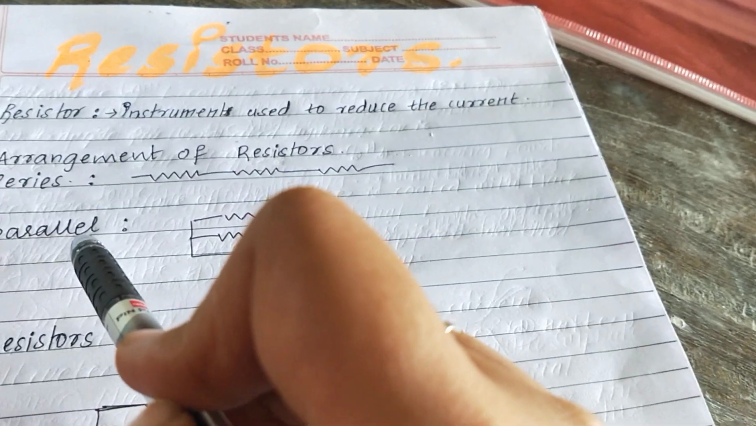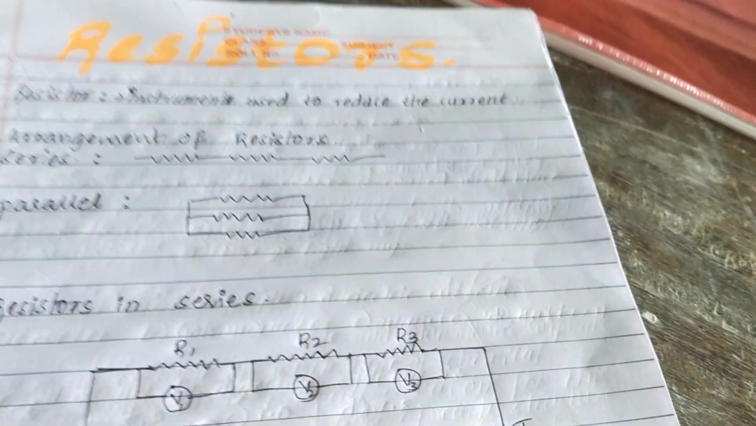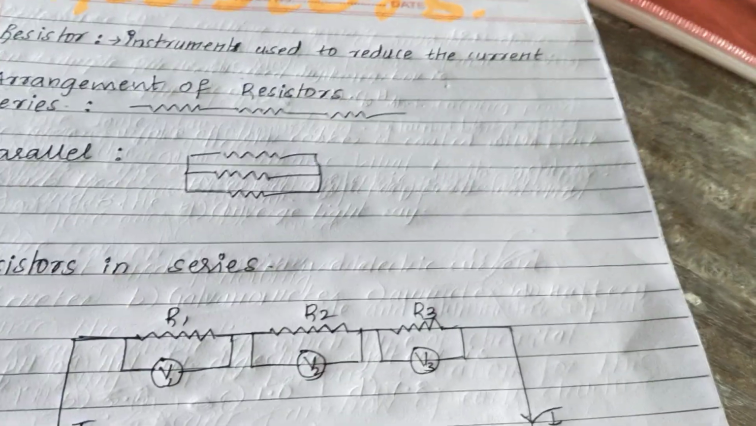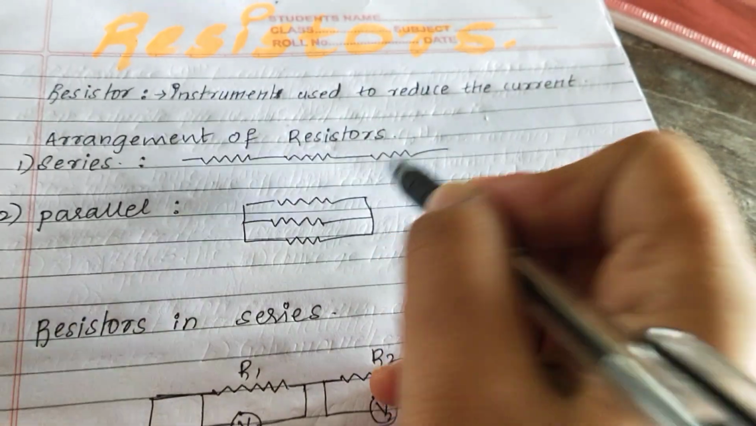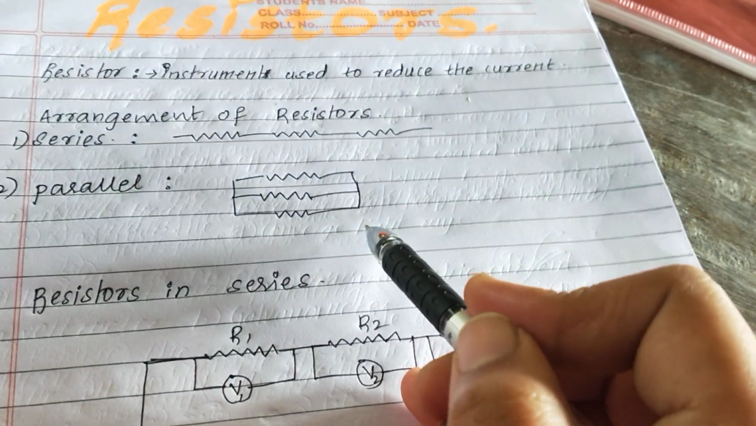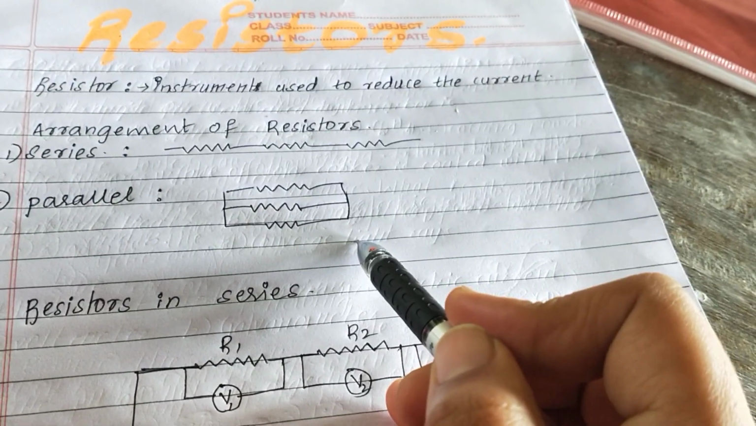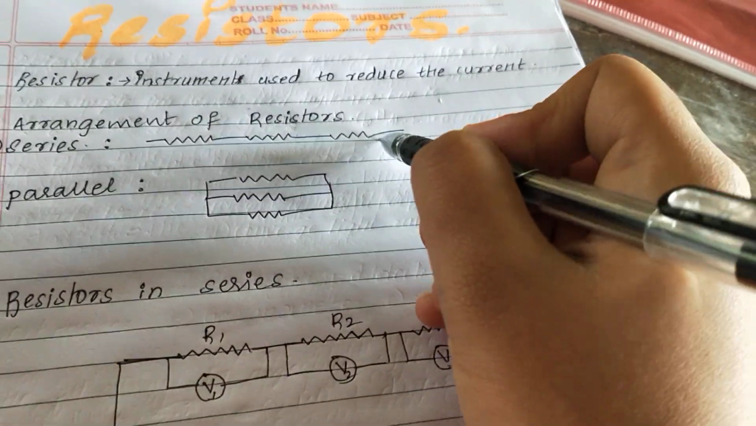We know that resistors are arranged in two types. Commonly, resistors are arranged in two ways: one is the series arrangement and the other is the parallel arrangement. First we will start with the series arrangement.